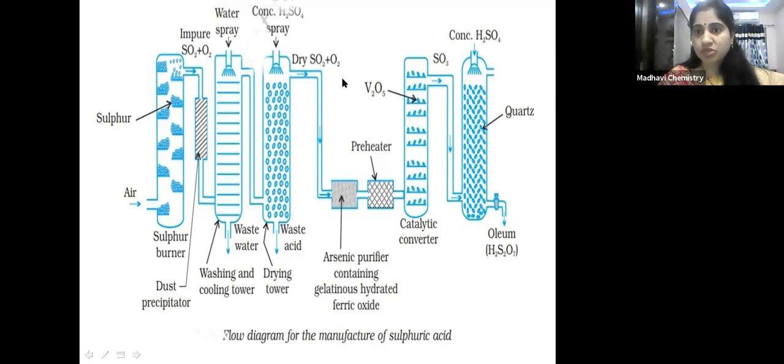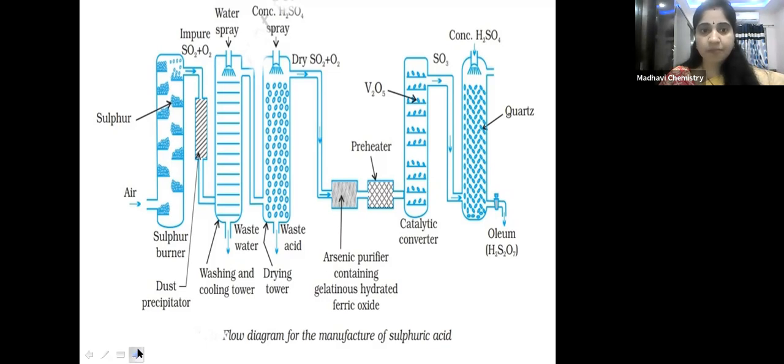So it combines with the oxygen, sulfur dioxide plus oxygen in presence of vanadium pentoxide gives sulfur trioxide. So that sulfur trioxide is passed through this chamber which is having concentrated sulfuric acid. So when it combines with the concentrated sulfuric acid, oleum is formed, that is H2S2O7. So when oleum is dissolved in water it gives sulfuric acid. So this is the method of preparation of sulfuric acid by contact process.